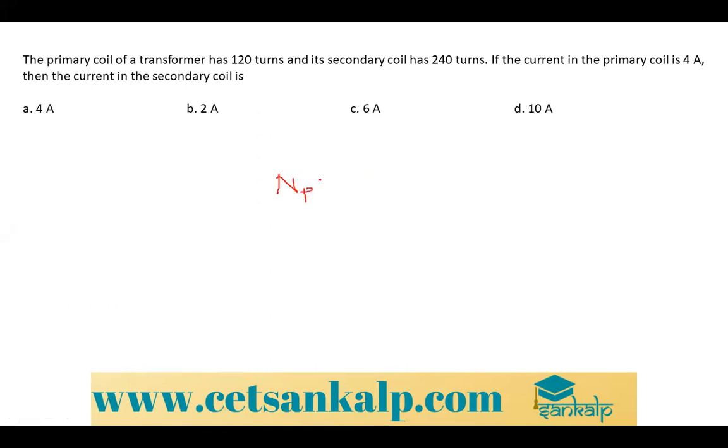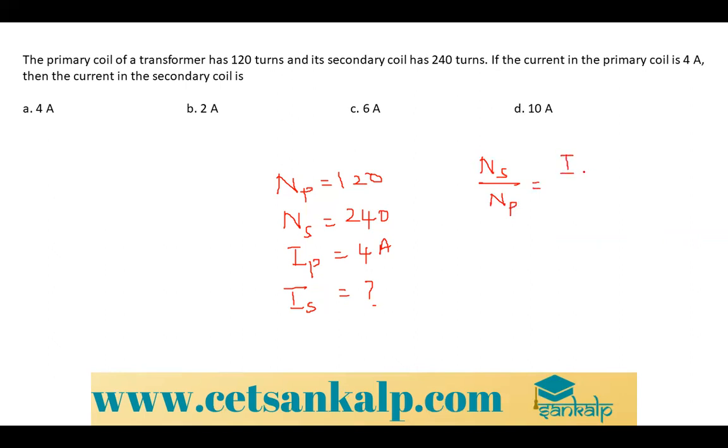NP is equal to 120, NS is equal to 240, IP is equal to 4 ampere. So IS is equal to question mark. You have the formula Ns by Np, it is inversely proportional, or the Ip divided by Is.